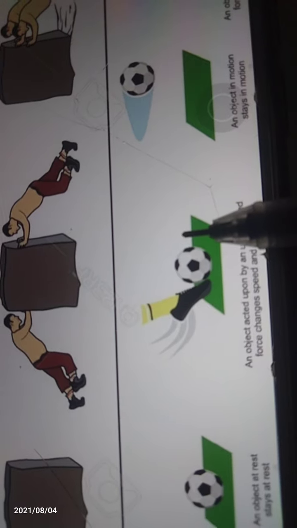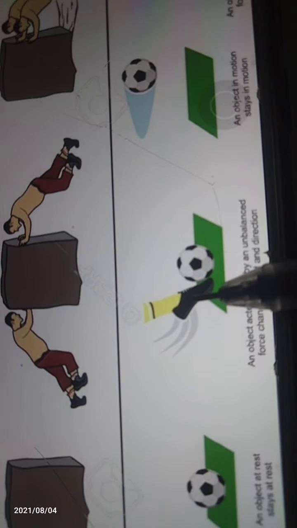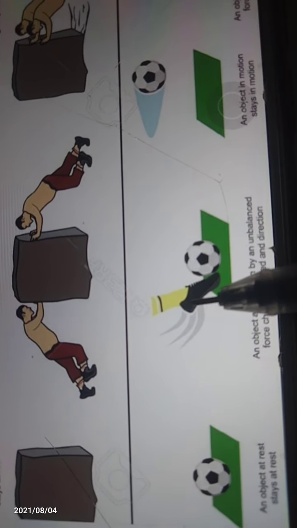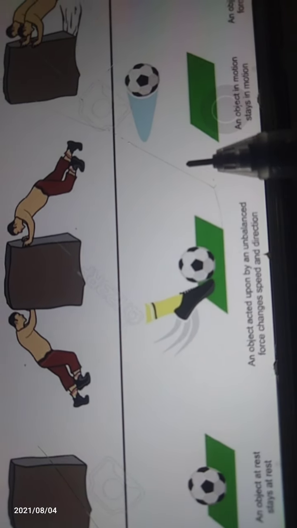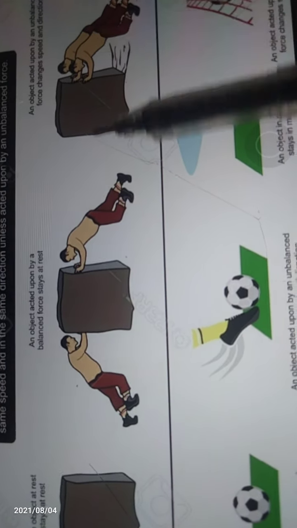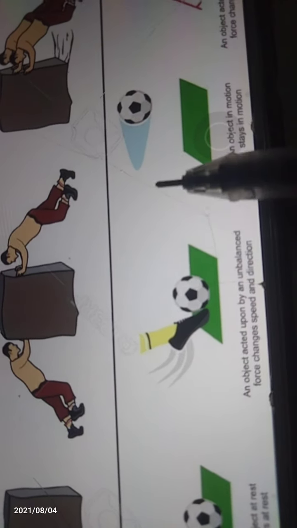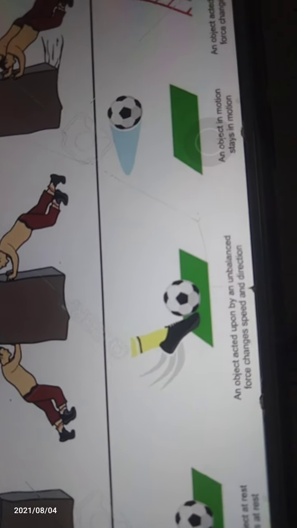When we apply force on both sides, it is a balanced force. Here the force is applied in only one direction.